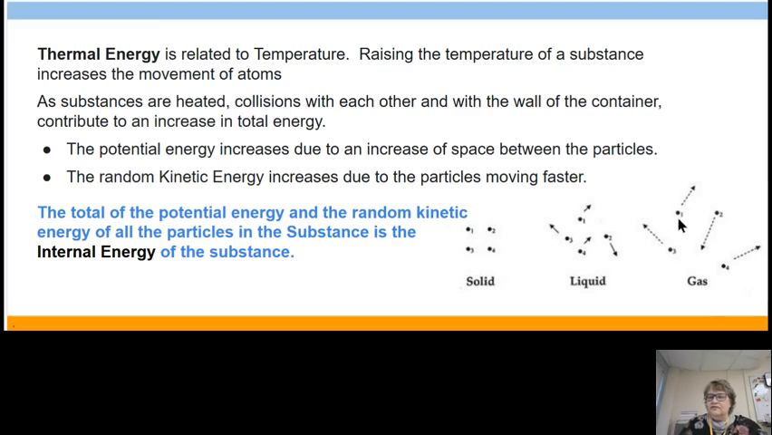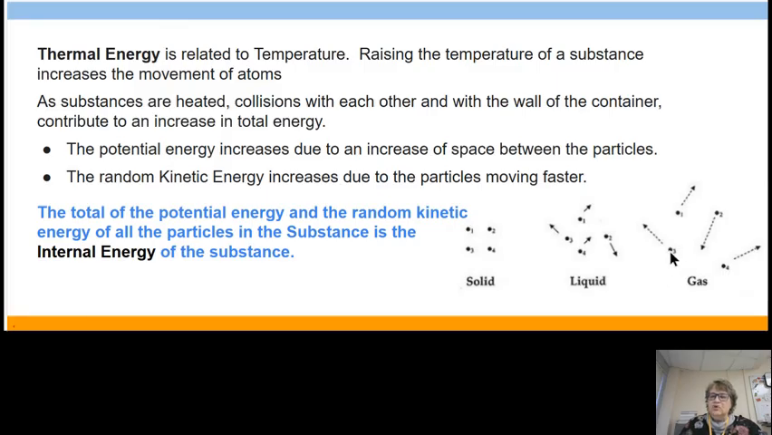And then, if you think of a gas as a little kid with all the sugar and stuff, bouncing off the walls, that's pretty much what a gas is. As substances are heated, collisions with each other and with the walls of the container contribute to the increase in total energy. The potential energy increases due to the increase in space between the particles. So it's the space between the particles that defines the potential energy. The random kinetic energy increases due to the particles moving faster.